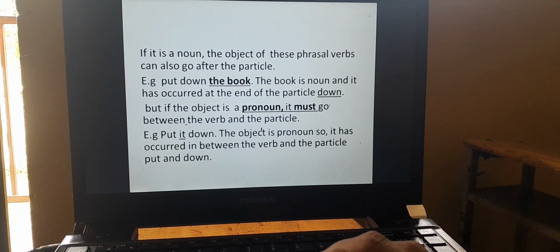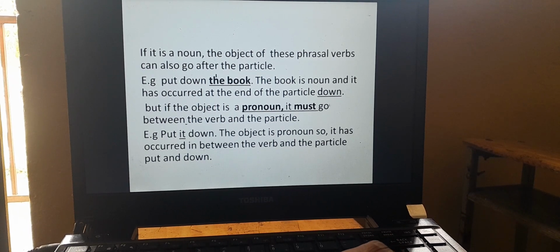If it is a noun, the object of these phrasal verbs can also go after the particle. For example, put down the book. Here is the noun: the noun, the book, has appeared after the particle down.